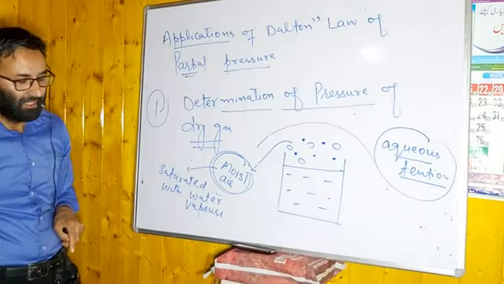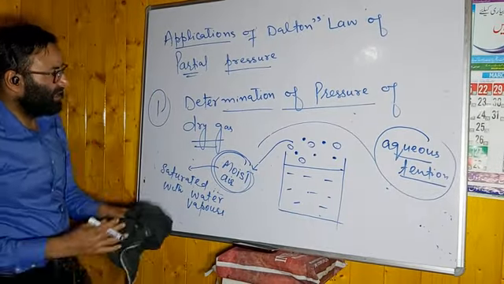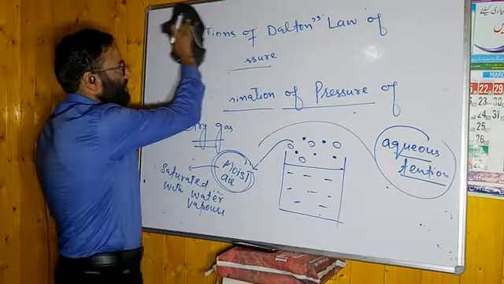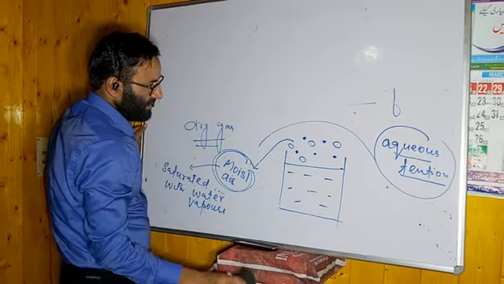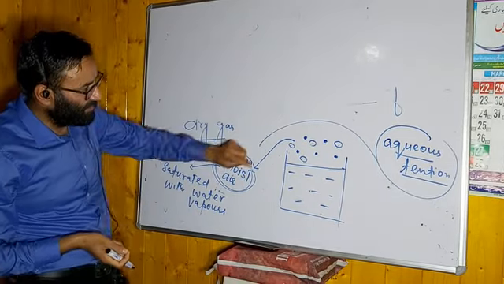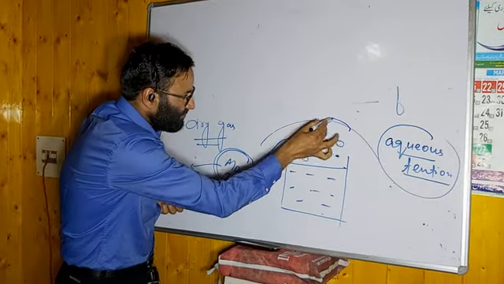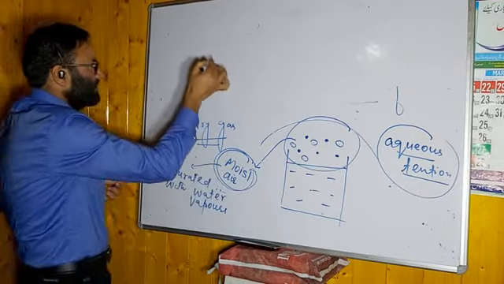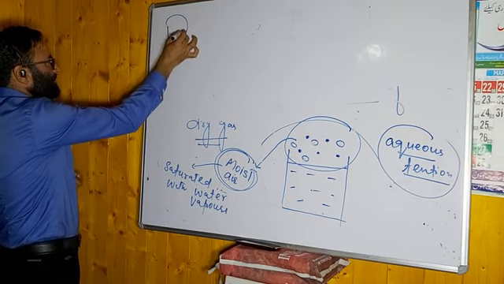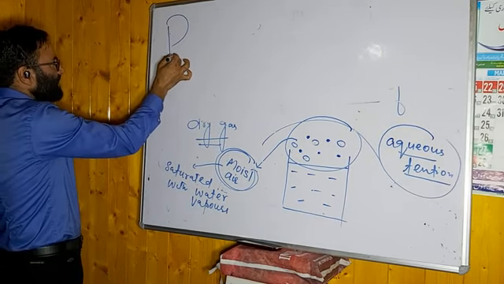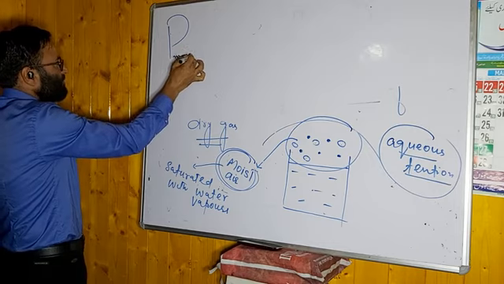Aqueous tension. Now tell me, as per Dalton's law, what can you say? If you want to determine the pressure of dry gas, first you should know the total pressure of moist air. You can say P total or you can say P moist. What does P moist mean?